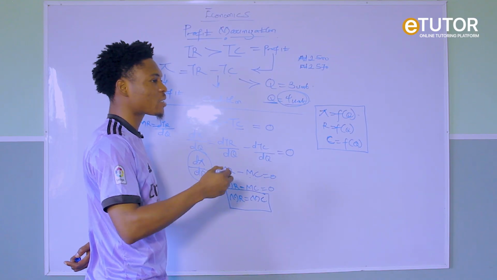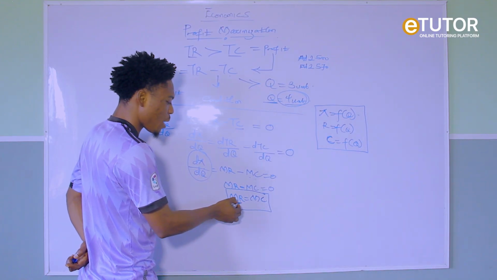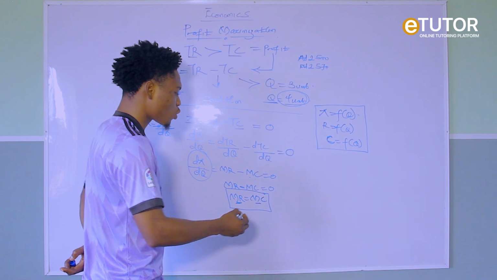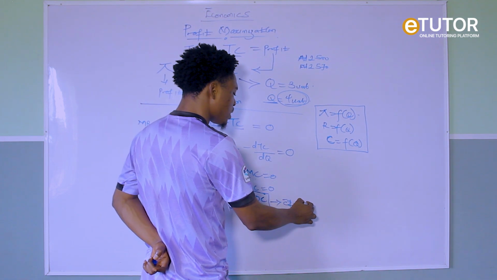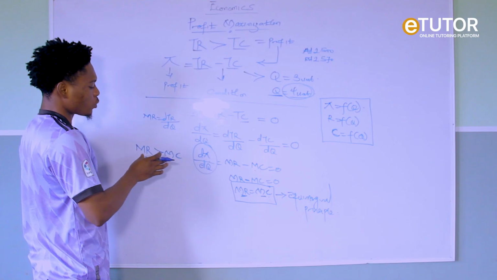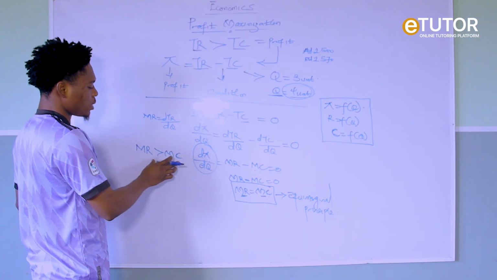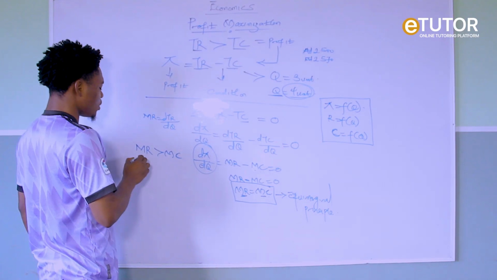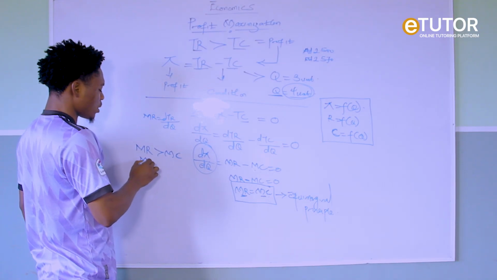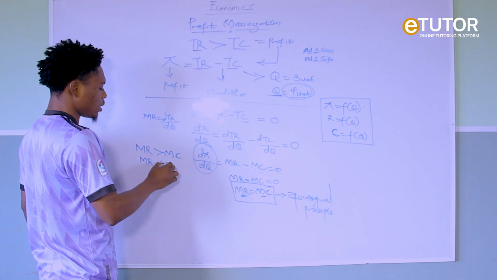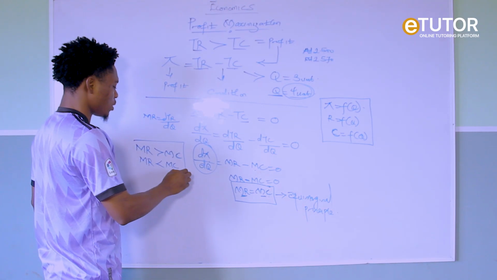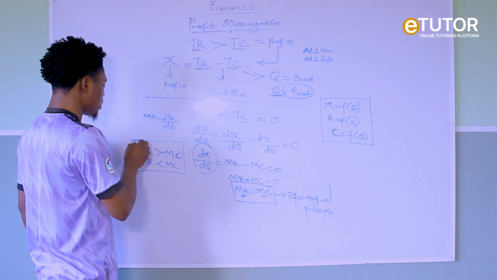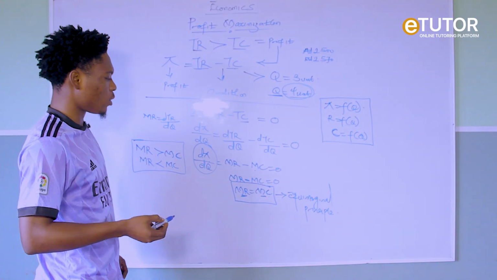To determine your profit maximizing output, your MR equals MC. So if your MR equals MC, there's what you call the equimarginal principle. Disequilibrium will occur when MR is greater than MC, and as well the MR can also be lesser than MC. So if any of this happens, what advice can we give to a producer or a firm?